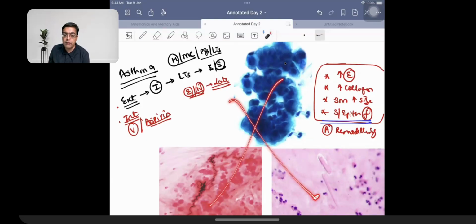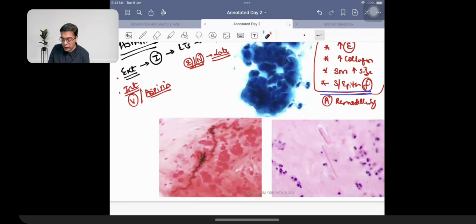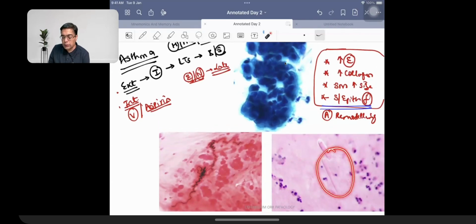But in the sputum of a patient having asthma, you can be having the presence of Creola bodies. Creola bodies are going to be degenerated airway epithelial cells. You can be having the presence of needle-like crystals, which are given the name of Charcot-Leyden crystals. Or you could be having the presence of spiral-like structures, as you can make out over here. This is given the name of Curschmann spiral. So Creola body, Curschmann spiral, and the presence of Charcot-Leyden crystals. These are the three C's classically associated with asthma.